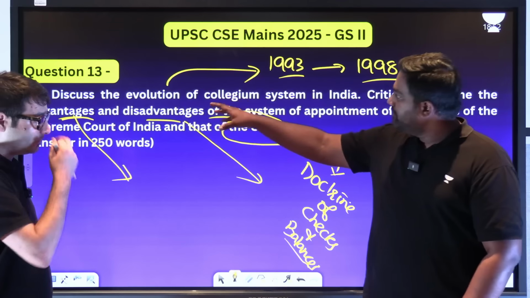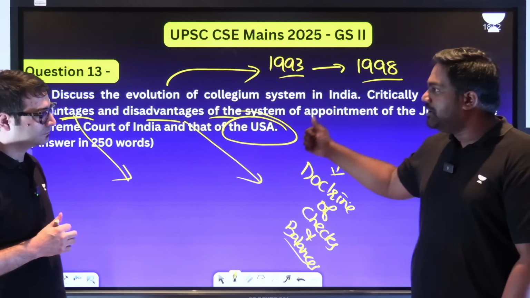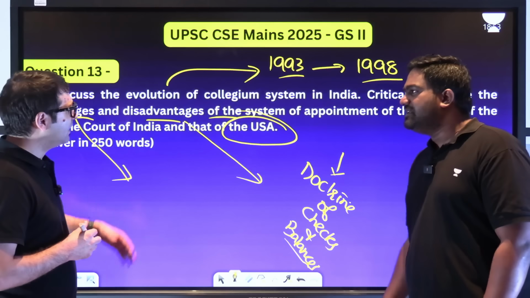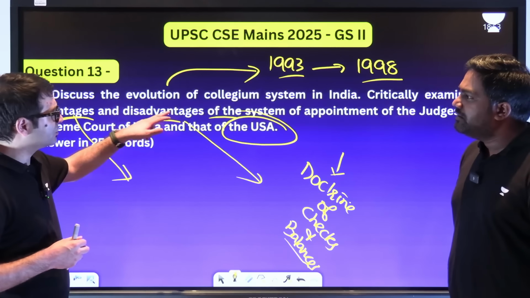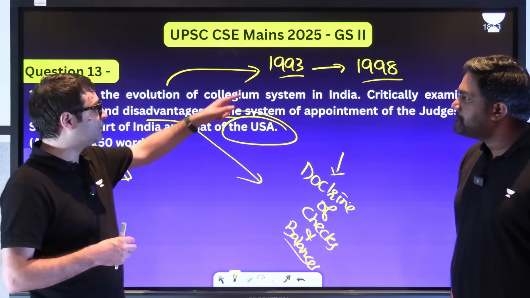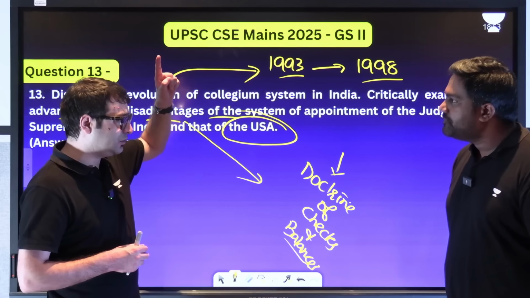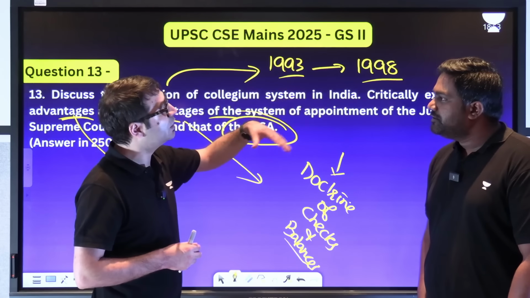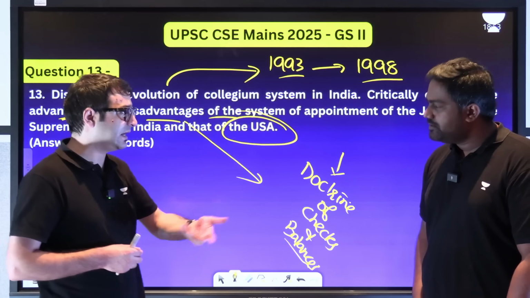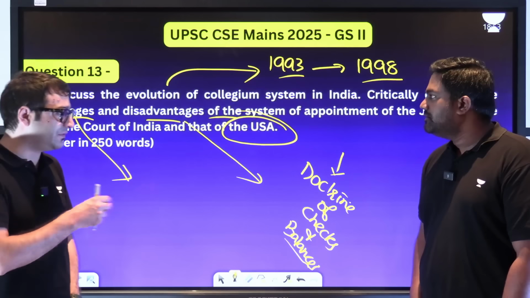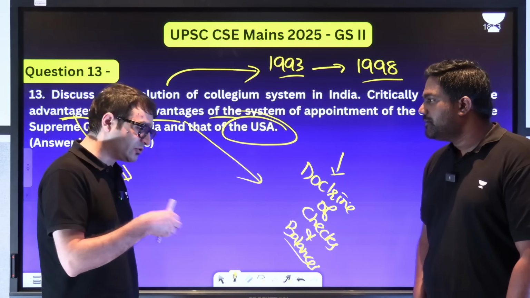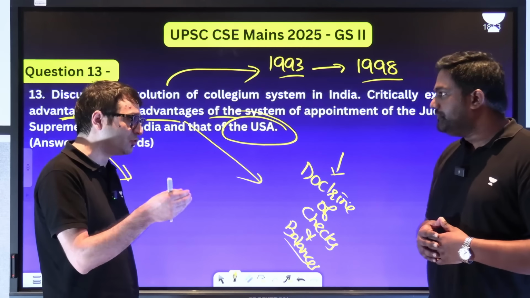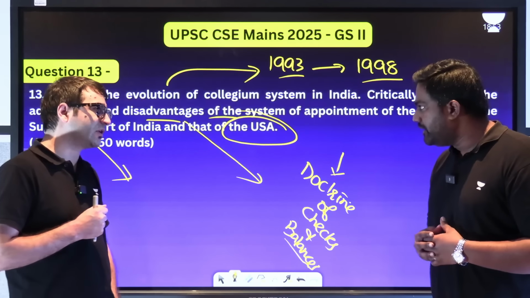So, since the question is asking evolution of collegium system, they talk about 3 judges case, NJAC. That we mentioned for this answer, is it necessary? Evolution is very important. So discuss the evolution of the collegium system. That is why 1993 judgment, Sakara v. Union of India is to be discussed. The 3rd judge's case, presidential reference. You may also talk about the 4th judge's case, NJAC, which was against Sakara v. Union of India 2015, which reiterated that independence of judiciary as well as the primacy of judges in judicial appointments is also part of the basic structure.